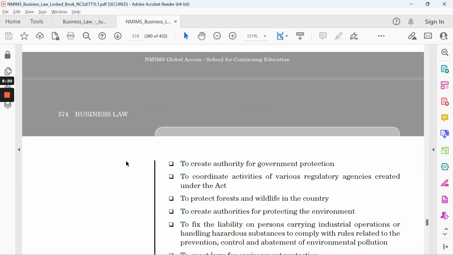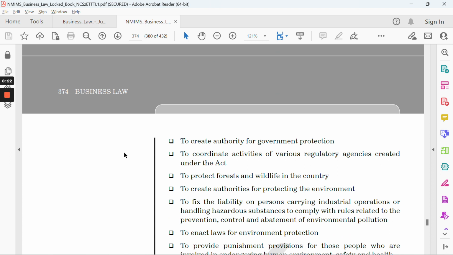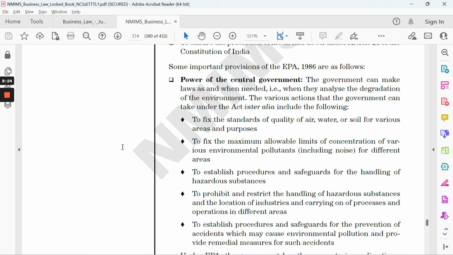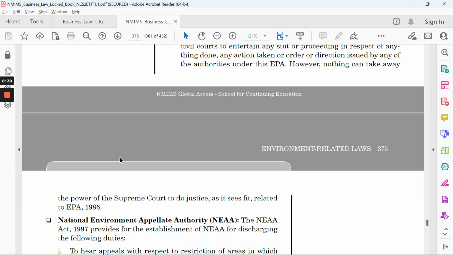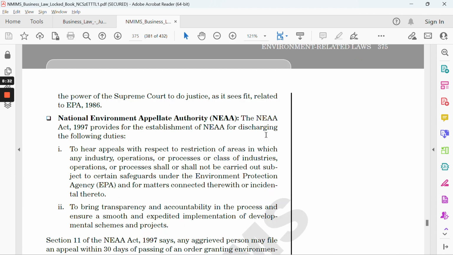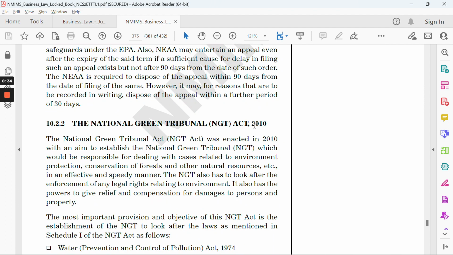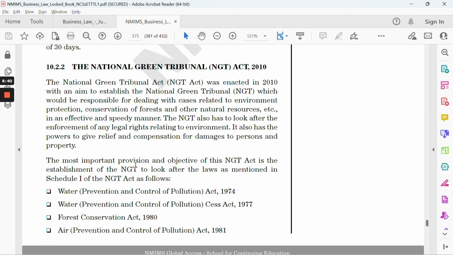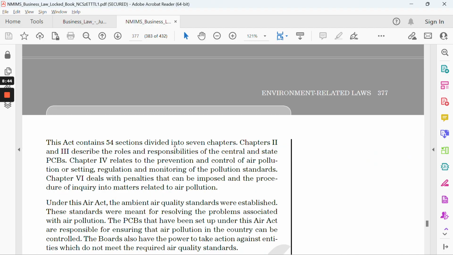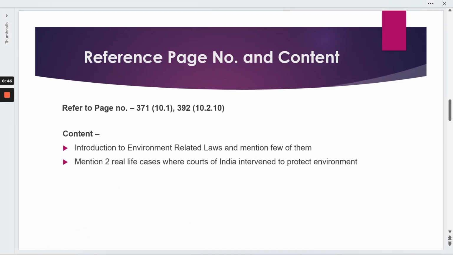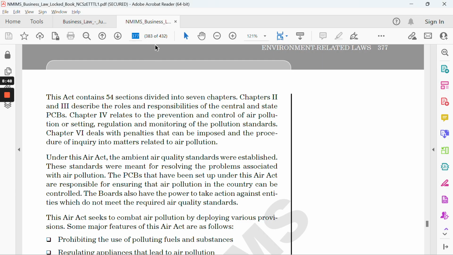Why am I saying this? Because if you only write about the case study, it will be a little bit shorter, around 600 to 700 words. Just to make an additional 300 words, I would suggest writing one or two liners on each of these, and make sure the indentation is proper and clear, right? Like the NGT Act, you can just read the first two paragraphs and write two or three liners at most. Once that is done, move to page number 392.